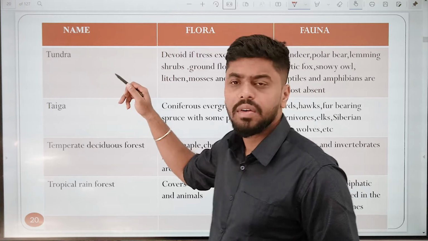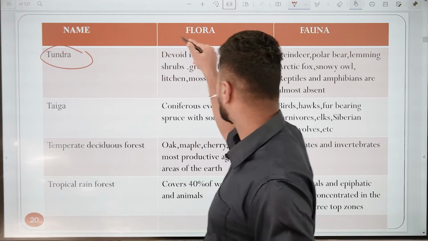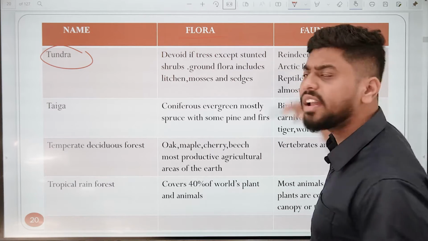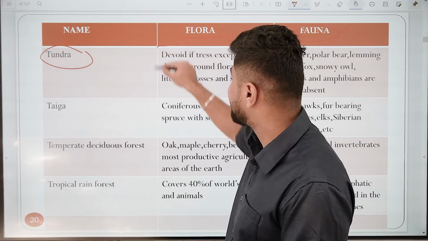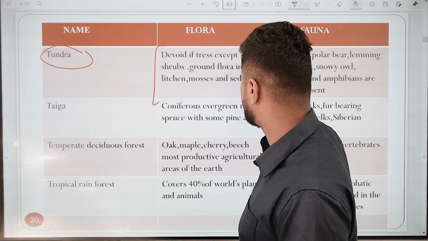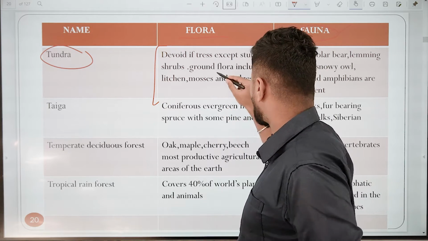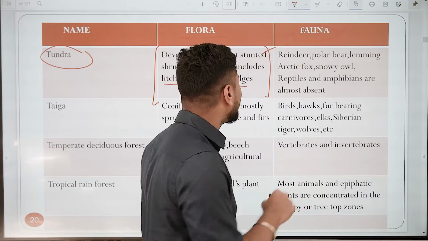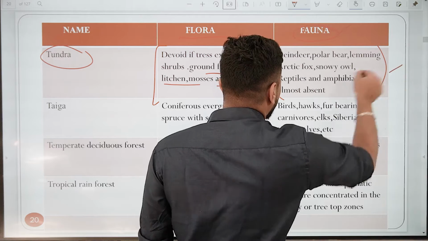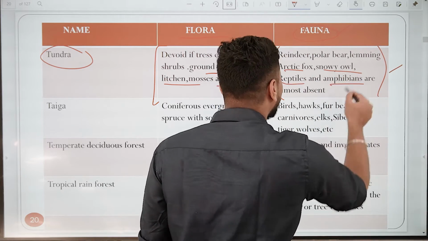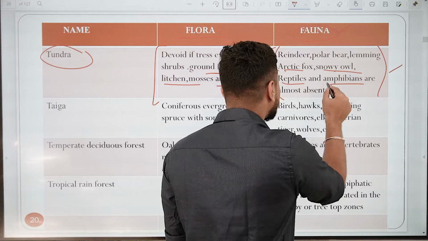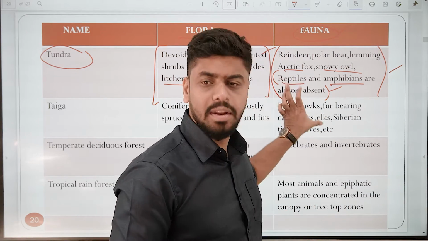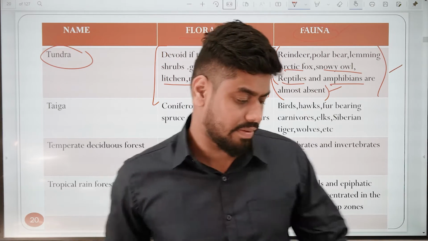Over here we have the same thing, that is, we have tundra, and what flora? Flora means what kind of plant life is found. Fauna means what kind of animal life is found. So we have this flora, that is, devoid of trees except stunted shrubs, ground flora which includes lichen, mosses and sedges. What would the fauna be? Like I told you, we have reindeer, polar bear, lemming, arctic fox, snowy owl. Reptiles and amphibians are almost absent. Can you think of why? Because these are cold-blooded animals. They would need a warm climate to survive.